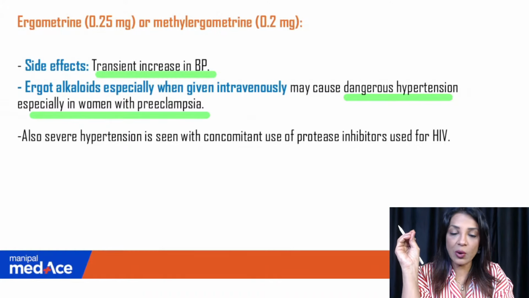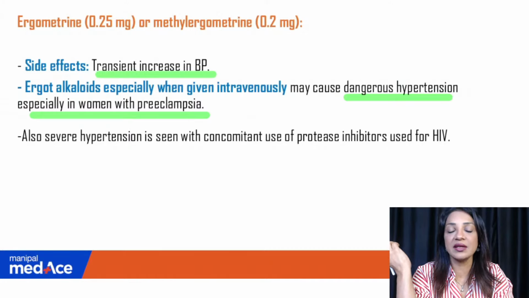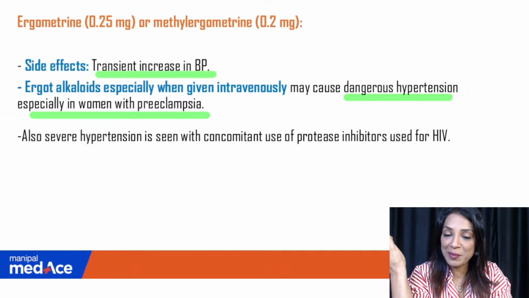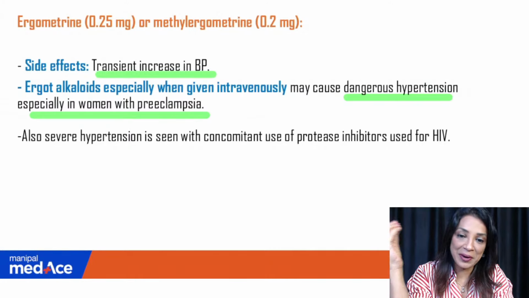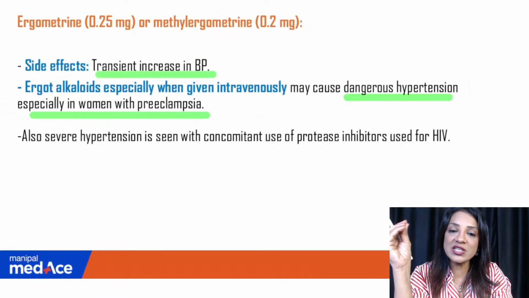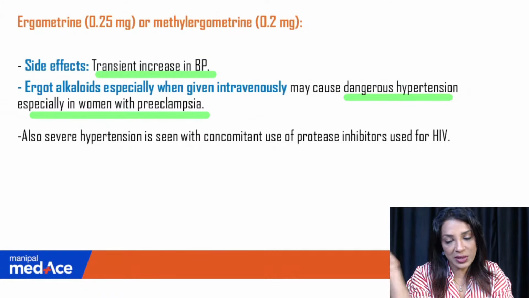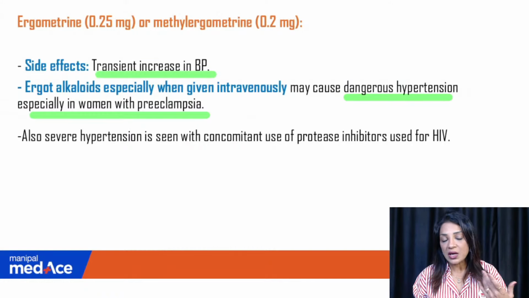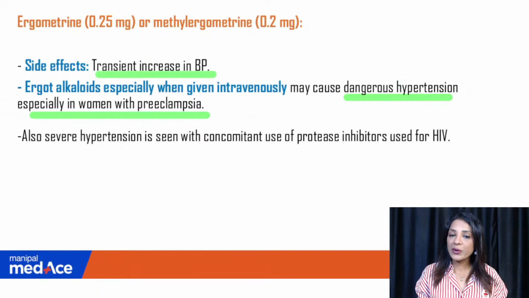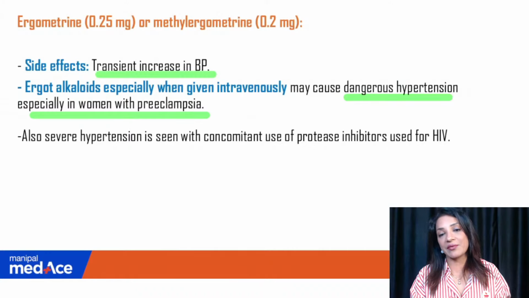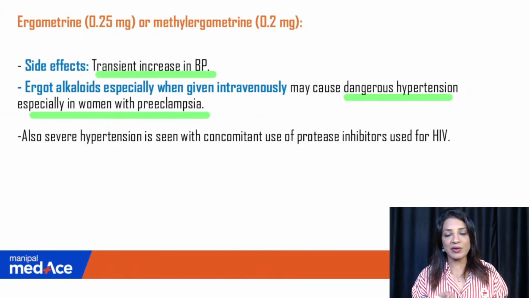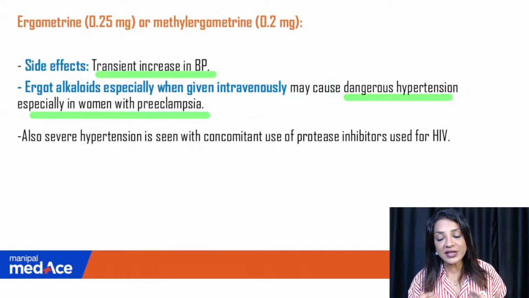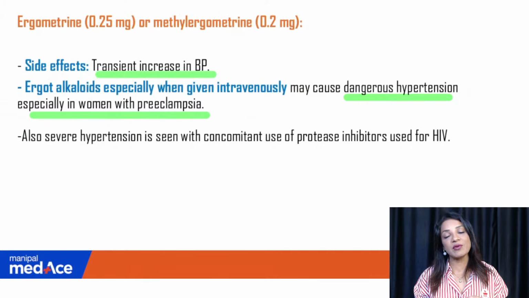So ergometrine, also known as Methergin, is very commonly seen in practice, whether private or government. The drug which is very commonly used is Methergin. Okay, that is a trade name. Just like I told you, carboprost is known as prostadine, because that is the most commonly used drug in all the government hospitals and even in private practice. So ergot alkaloids, generally they are given IV. I always give it IV. I've been practicing for 25 years. Even my anesthetists use it IV, but it can lead to dangerous hypertension, especially in women with preeclampsia.